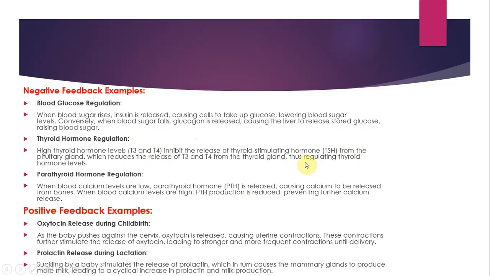Or the TRH from the hypothalamus, which reduces the release of the eventual hormones of the thyroid gland, which is T3 and T4. Similarly, when blood calcium levels are low, parathyroid hormone is released, right? So calcium can be released from the bones. Otherwise, calcitonin was there, which was conserving your calcium levels in your bone, and it was not causing it to release into the blood. So whenever it is low, parathyroid hormone is produced, which causes the release, right? And eventually, when blood calcium levels are high, PTH production is reduced, so that it can be conserved.